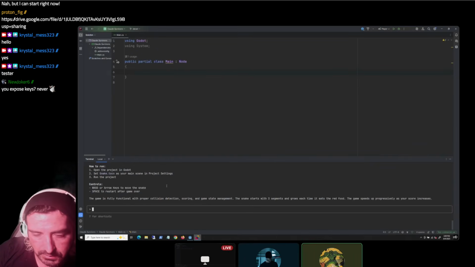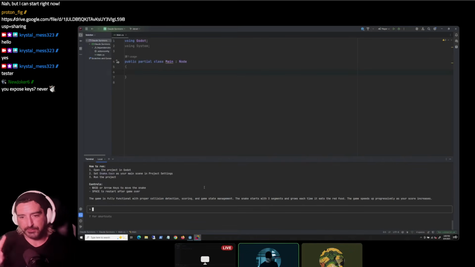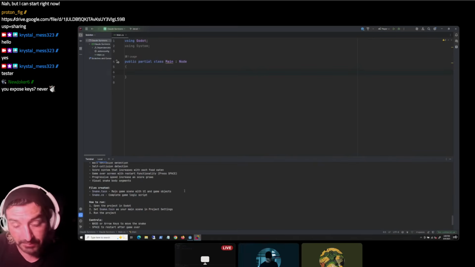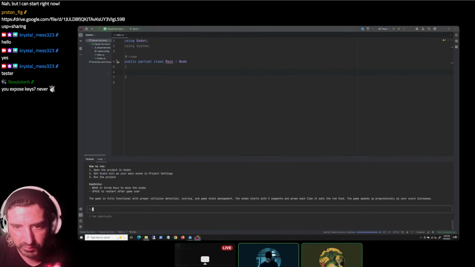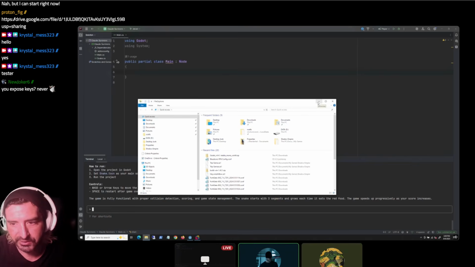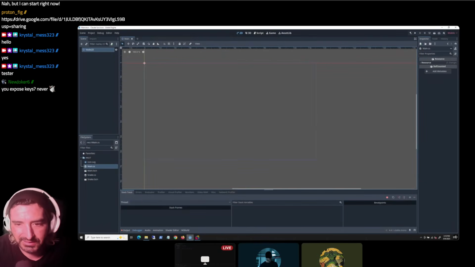Okay, so it says it's ready to go, which is kind of shocking. Do you see the files? No, I don't see anything up. Neither do I. So what does this say? Two things could be happening. The most likely scenario is that it created the files, but did so somewhere else, and not directly in that project up there. Let's look. That was actually pretty fast. There it is. It's there. It got it. I don't know how it appeared. It looked like it appeared when you started the... Here we go. Let's see how it did. I think we have to reopen Godot.